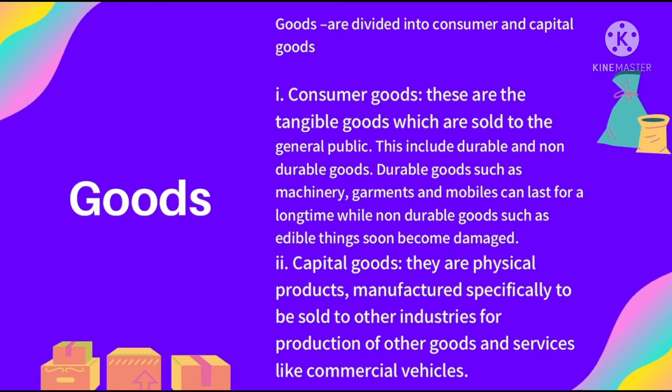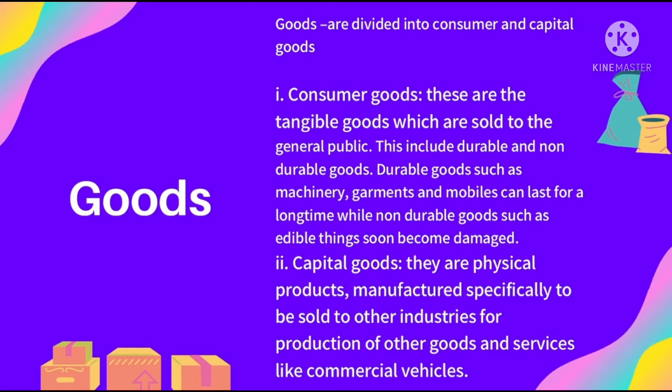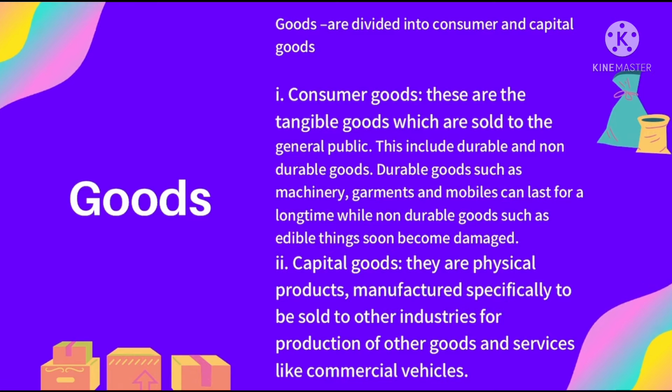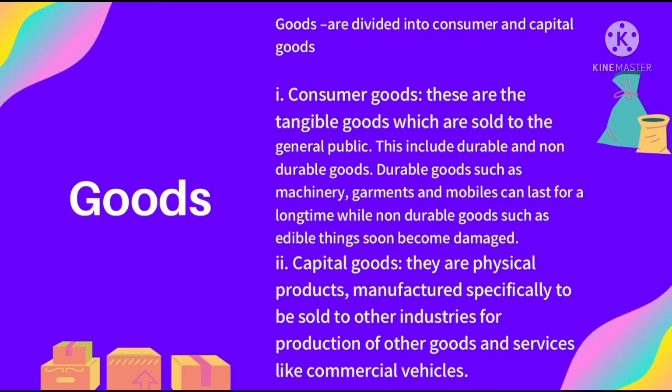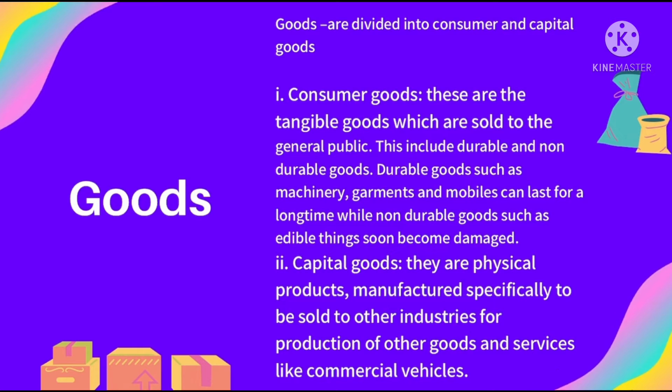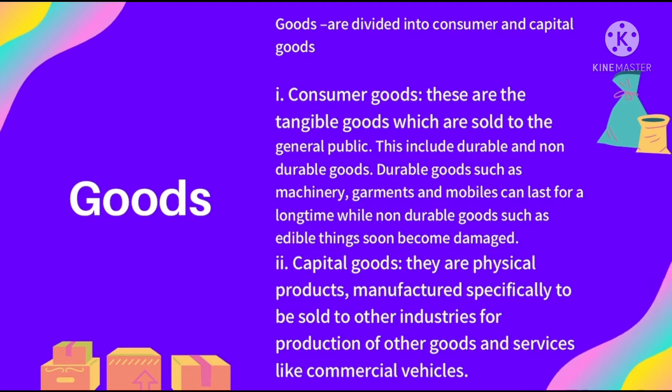Now let's look at goods and services. First, we'll have a look at the types of goods. Goods are divided into consumer and capital goods. Consumer goods are the tangible goods which are sold to the general public. This includes durable and non-durable goods. Durable goods are like machinery, garments, mobiles, and they can last for a long time, while non-durable goods, such as edible things, can soon become damaged.